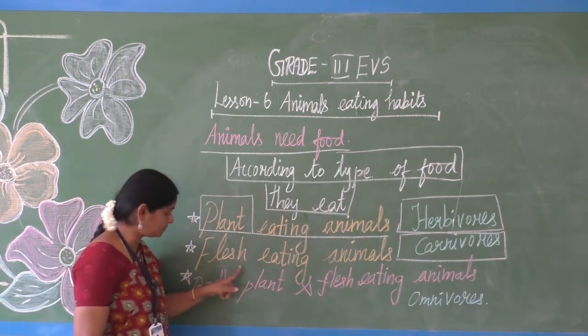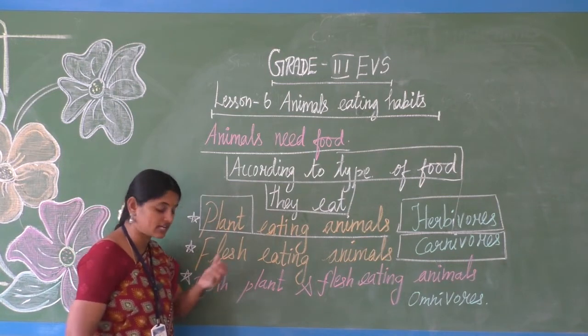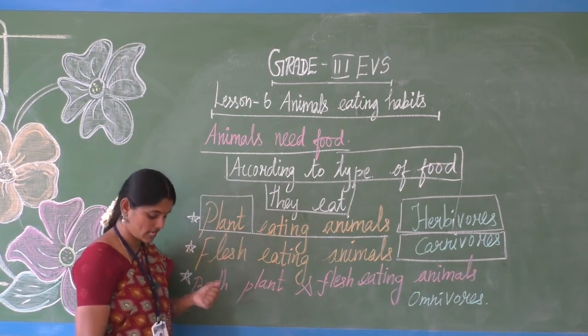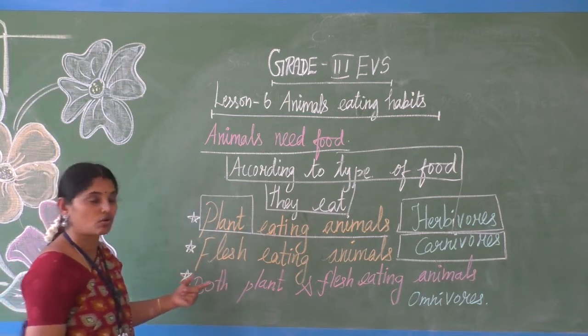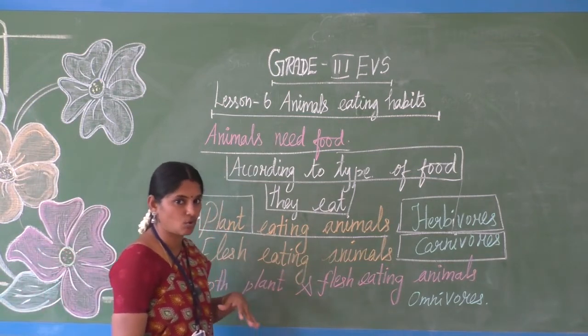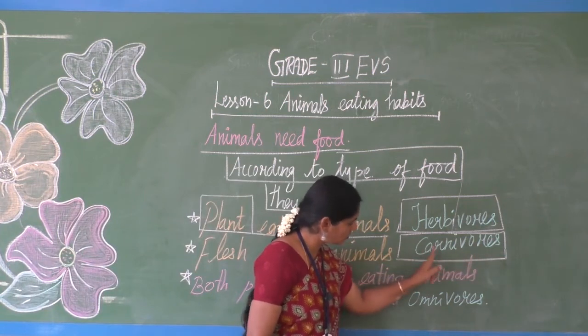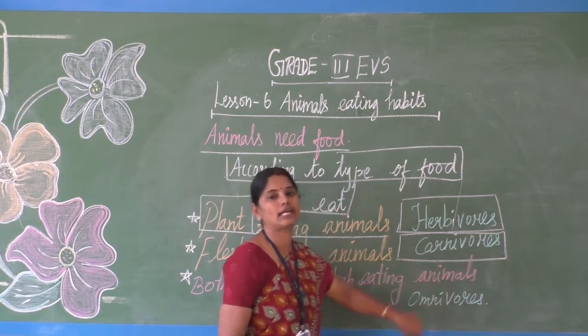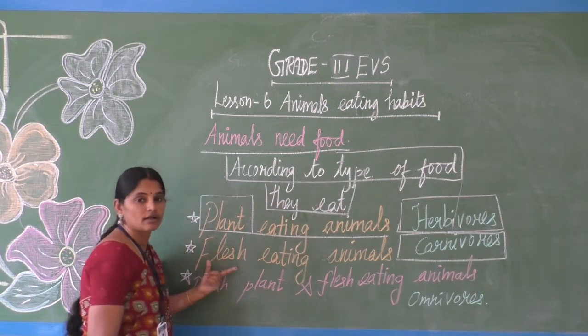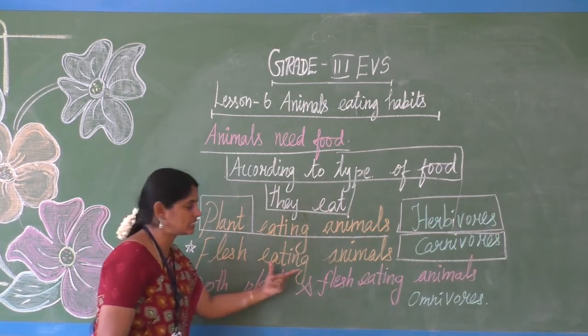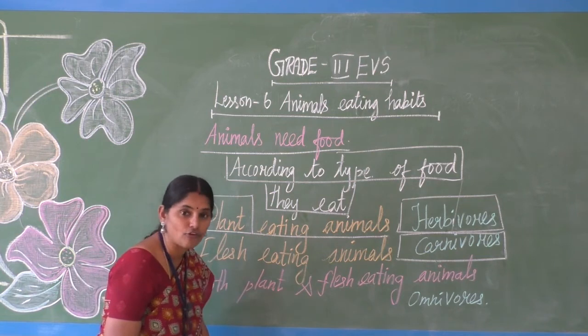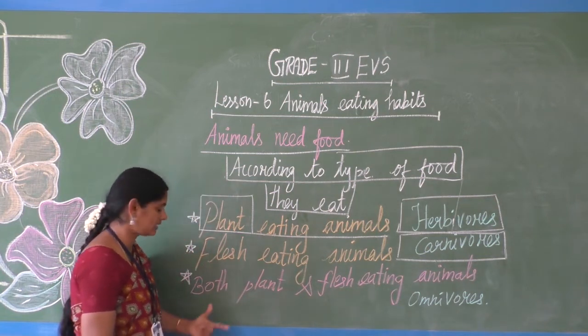Okay, carnivores. Vores means what? Eating. V-O-R-E-S. Carnivores, flesh eating animals: lion, cheetah, fox, tiger and all.